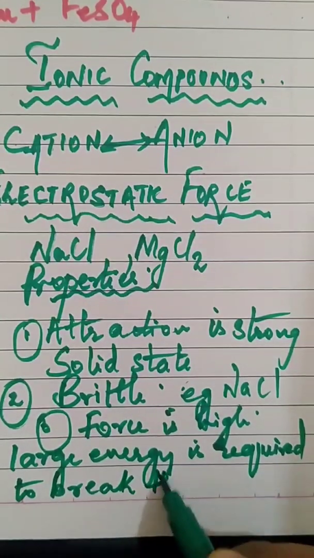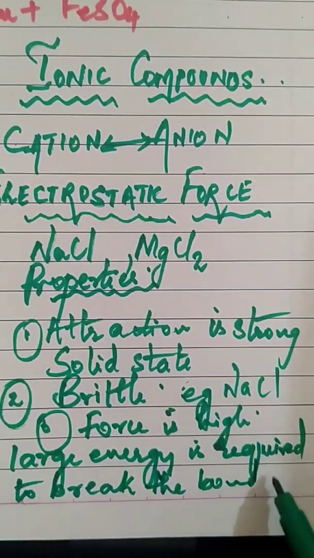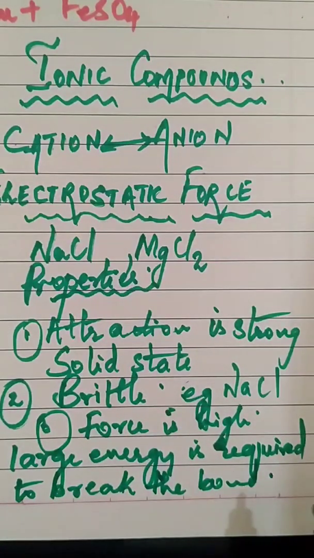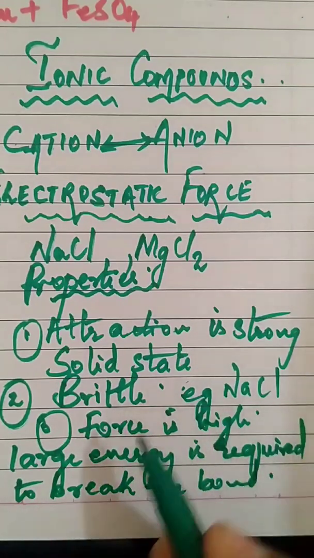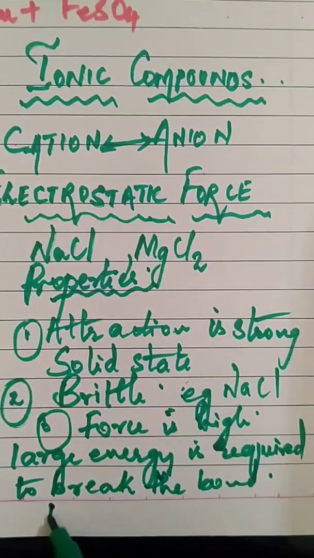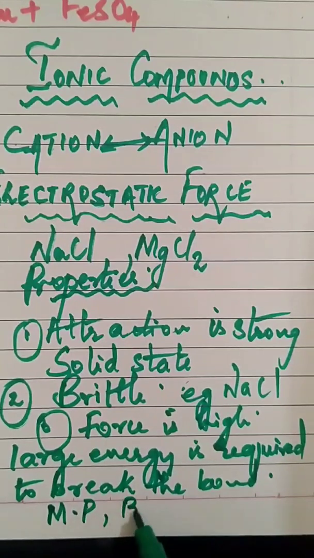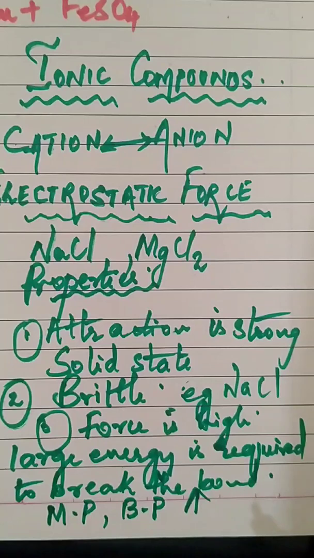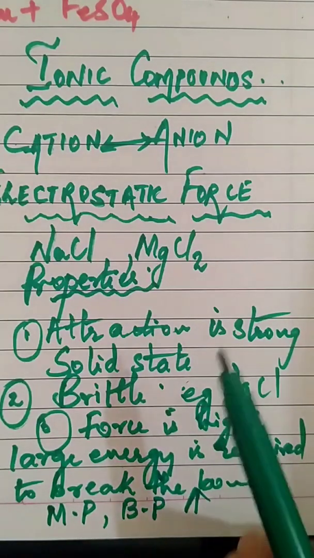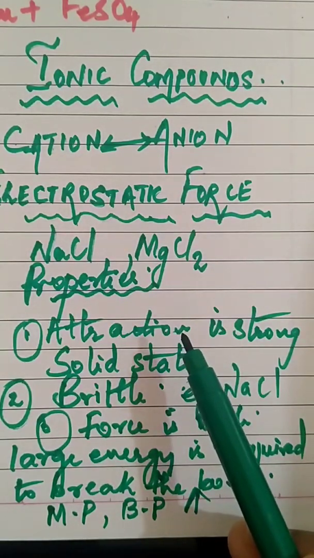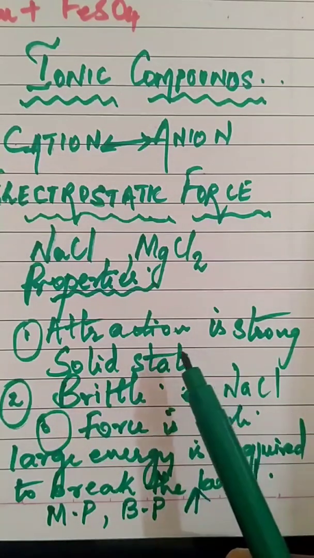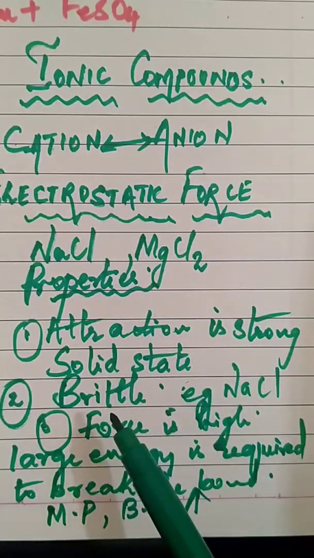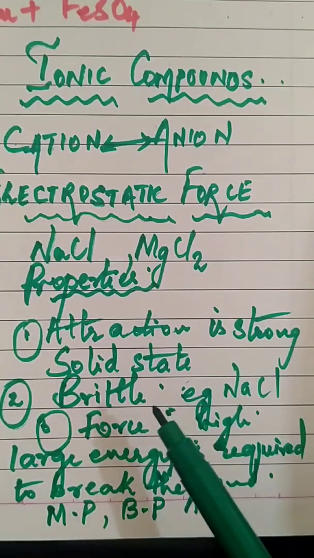Okay, this also keep in mind. This is another property of ionic compounds. Because the force of attraction is very high, large energy is required. That's why you will find that the melting point and boiling point of ionic compounds are high. So 3 simple properties you got. Force of attraction is strong, so most of the ionic compounds are in solid state and hard. They are brittle. They can be crushed by applying force, broken into pieces.